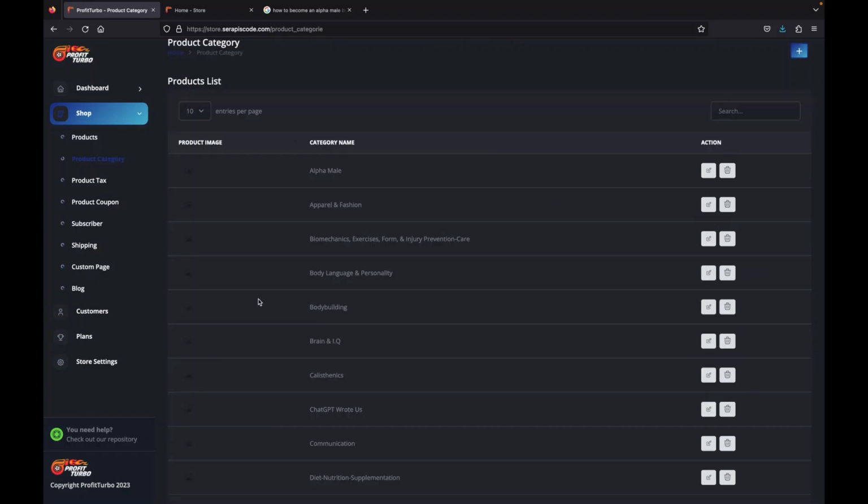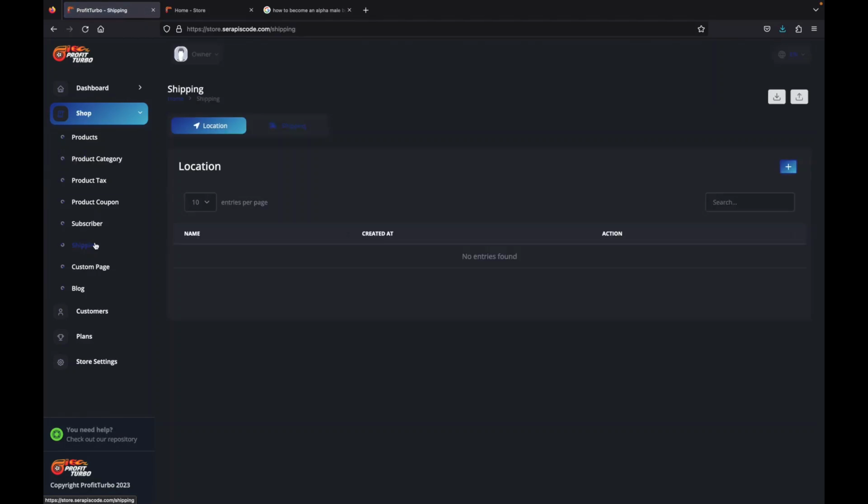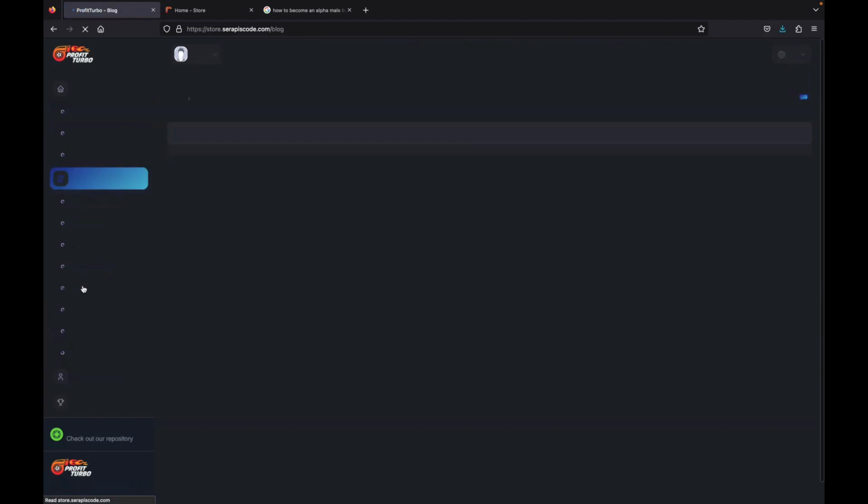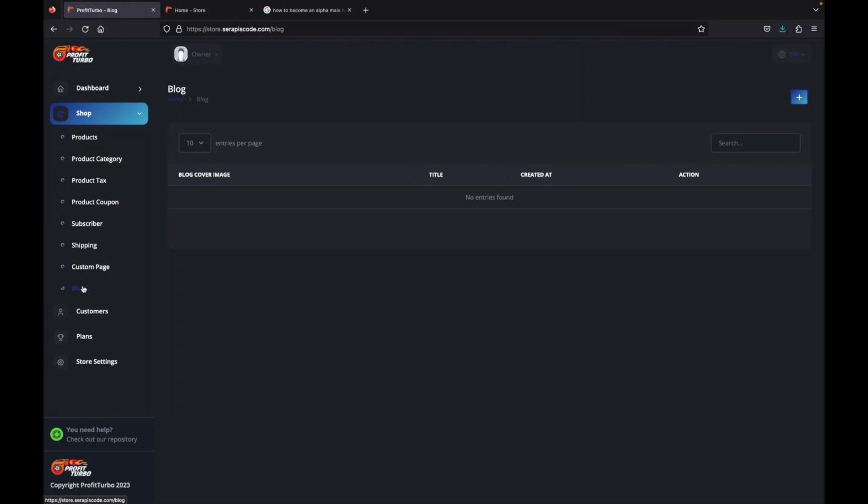You have over 40 different categories available, but you can modify them as you see fit. You can add product tags, product coupons. You can have subscribers for your store that pay a monthly fee and get access to your products. You can establish shipping if you want to do any other products apart from our built-in ebooks. You can create custom pages, you can create a blog, so you can make sure that your store has the exact modifications that you want for your customers.